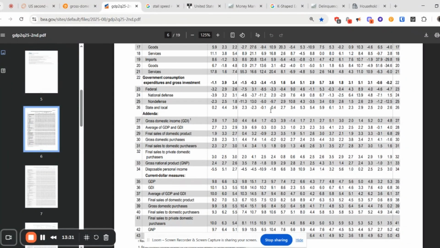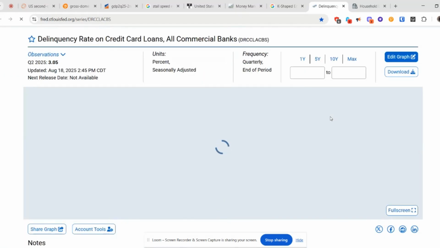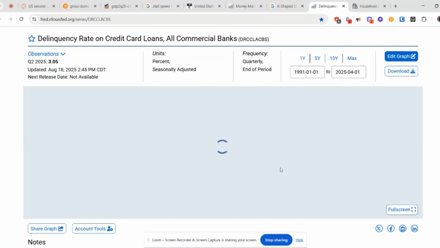I think there are arguments on both sides, and when you start to look at the money market funds, we currently have about $7.4 trillion sat in money market fund accounts. That's basically cash sat on the sidelines, ready to buy the dip in the markets. From a delinquency perspective, this is people who are behind on their credit cards, commercial loans, etc. Things are starting to tick up ever so slightly.